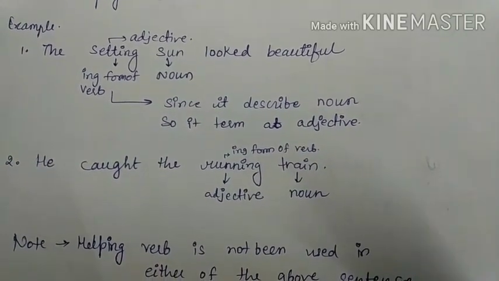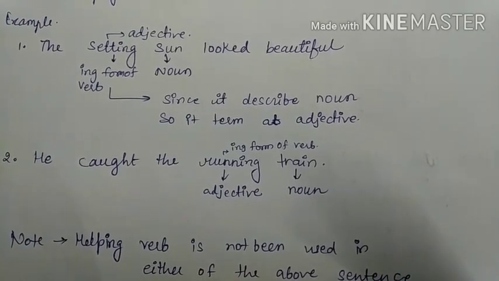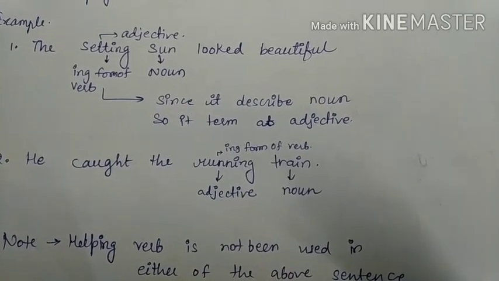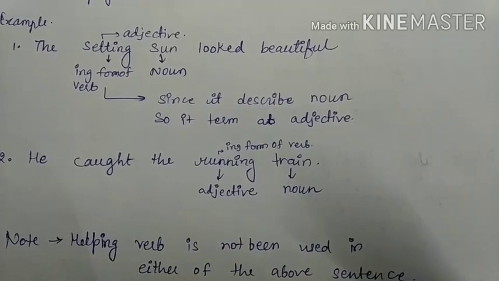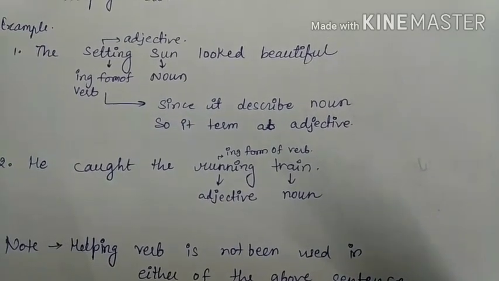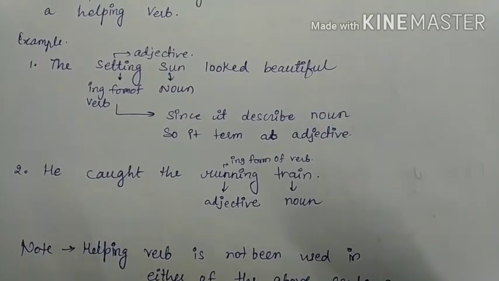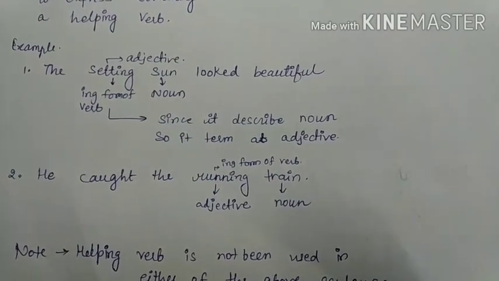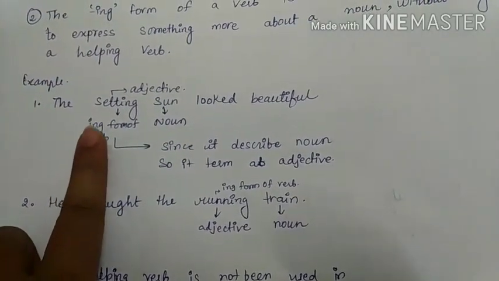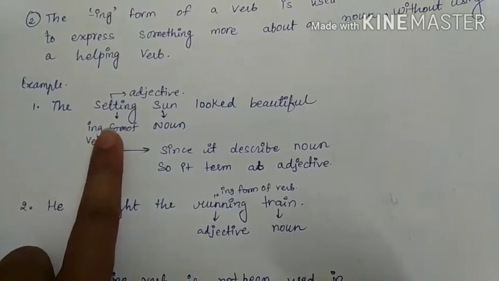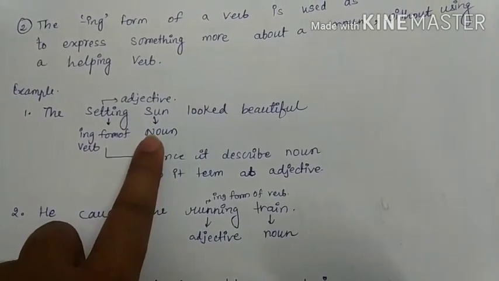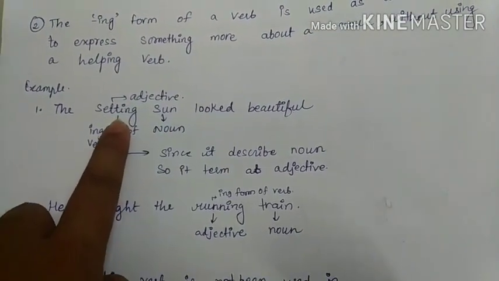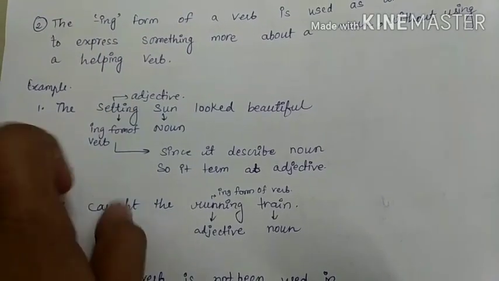Now one thing, dear kids, you need to keep in your mind is that a helping verb has not been used in either of the above sentences. And why had we not used it? Because setting is a form of verb and it is describing a noun. So we had termed it an adjective.